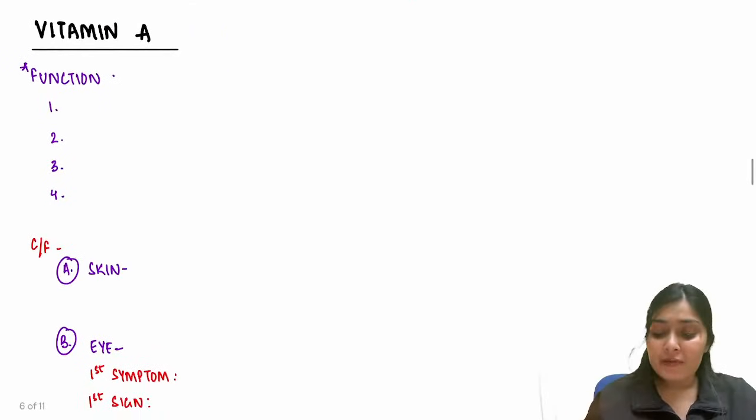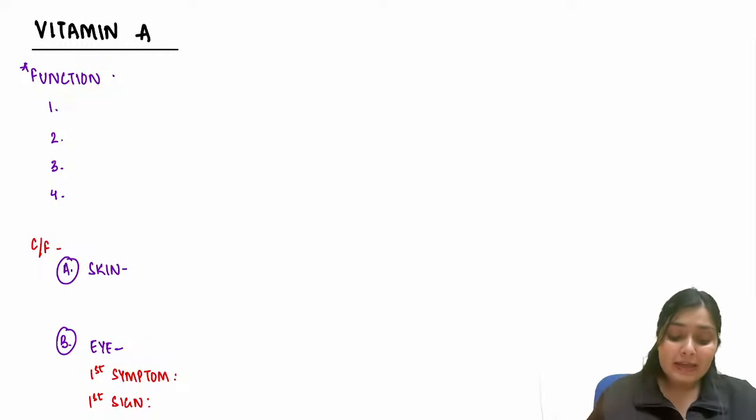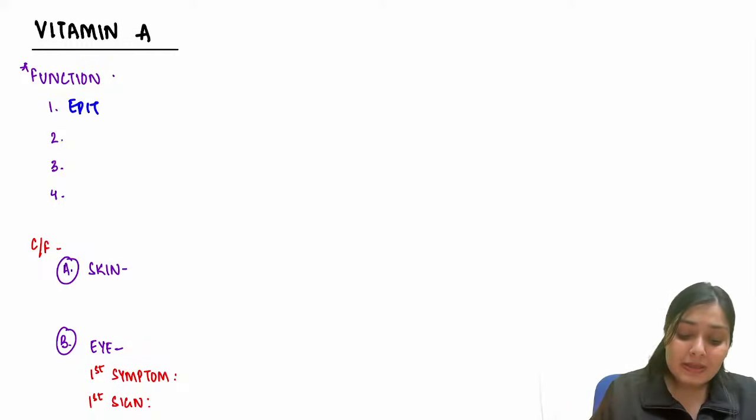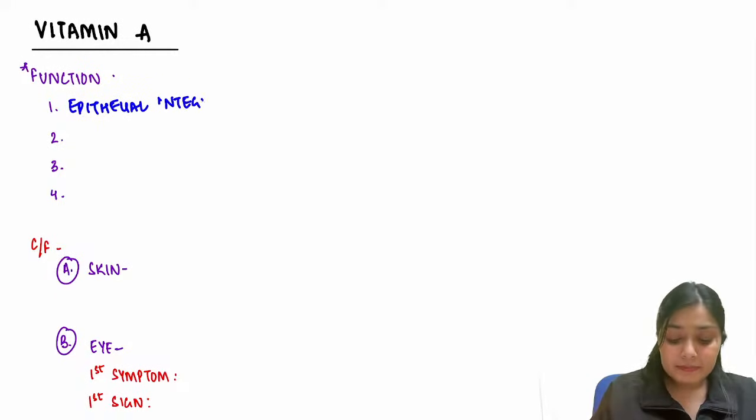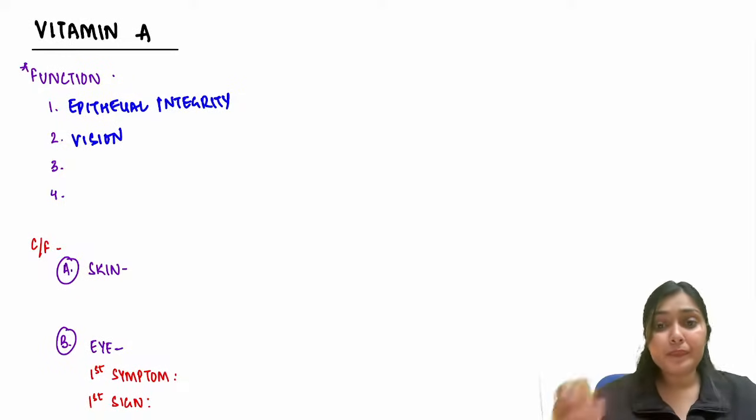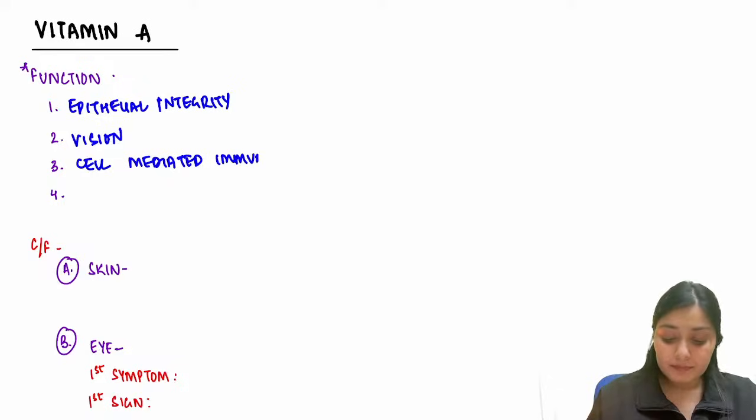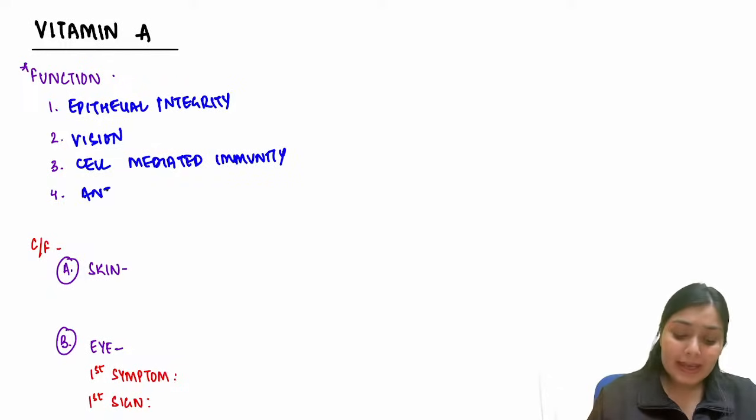Firstly, what are the functions of vitamin A? This vitamin A is very important for us. It has different roles in our body. The first role is that it is important for epithelial integrity. Second, it is important in vision. We all know retinal and vision. Then it is also important in immunity, important in cell-mediated immunity. And it also has an antioxidant function.